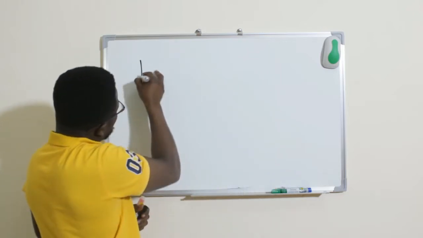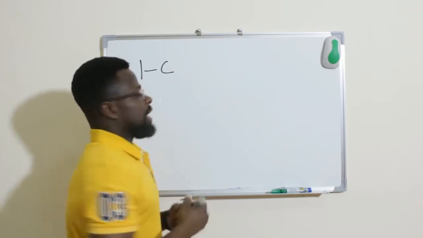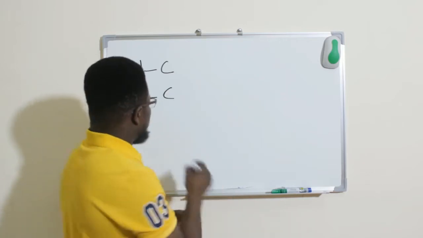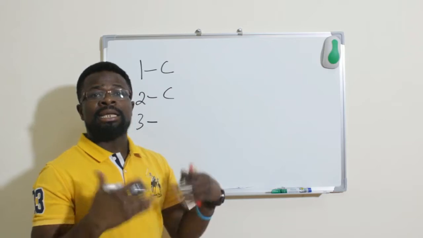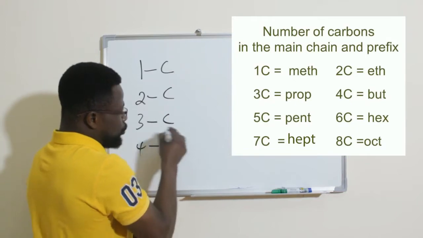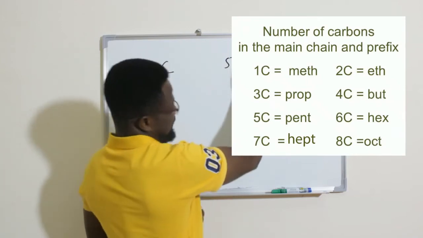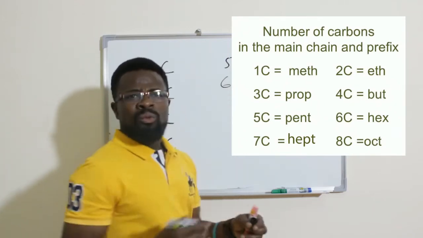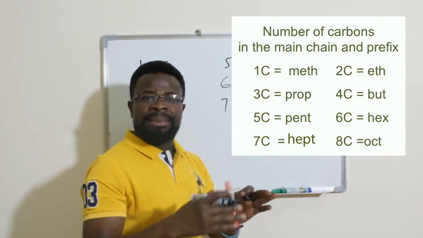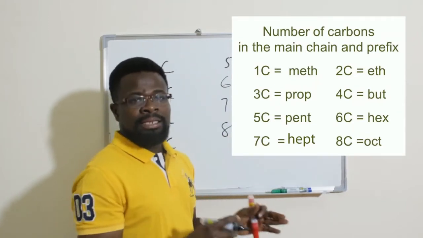If an alkane has one carbon atom, we call it meth. If it has two carbon atoms, we say it is eth. If it has three carbon atoms, we say it is prop. If it has four carbon atoms, then we say it is but. If it has 5 carbon atoms, we say it is pent. If 6, we say it is hex. If it is 7, we say it is hept. If it is 8, then we say it is oct.